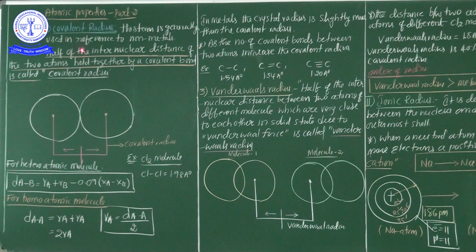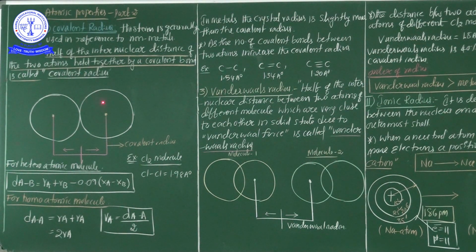And what is the exact definition of covalent radius? See here: half of the internuclear distance of two atoms held together by a covalent bond is called the covalent radius. Once again, the definition is most important: half of the internuclear distance of two atoms.